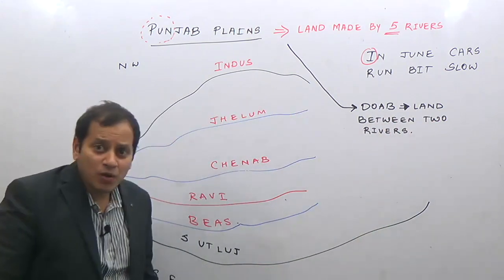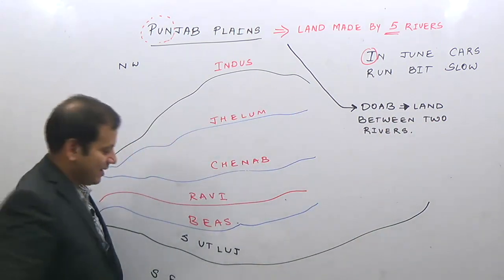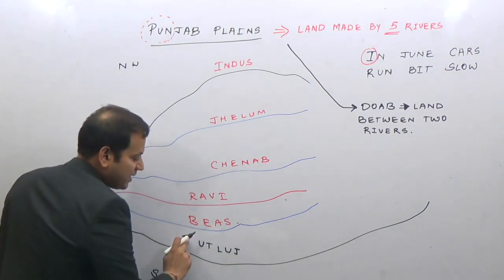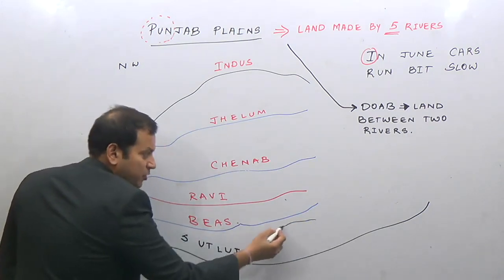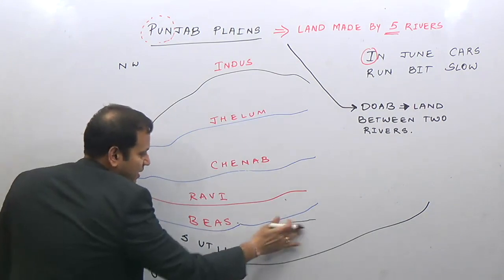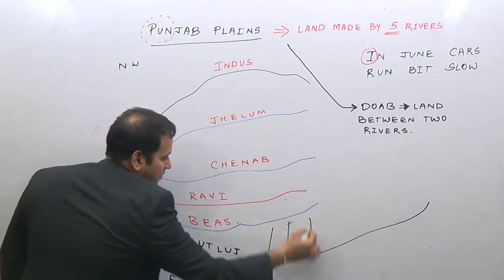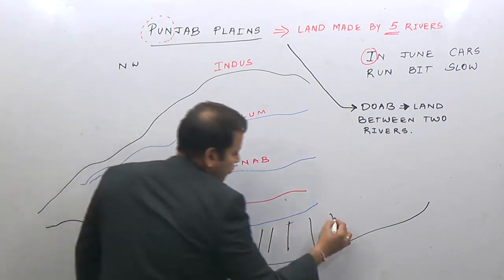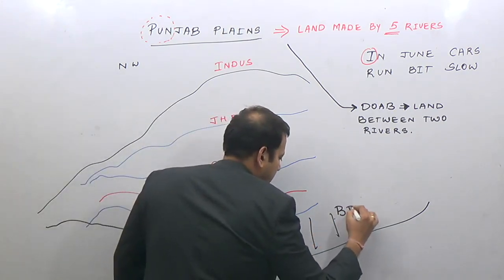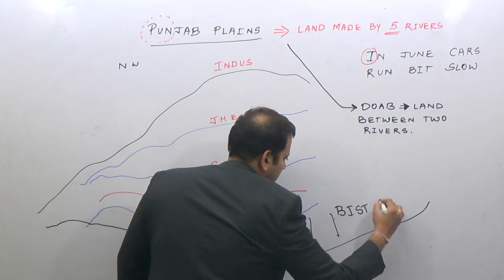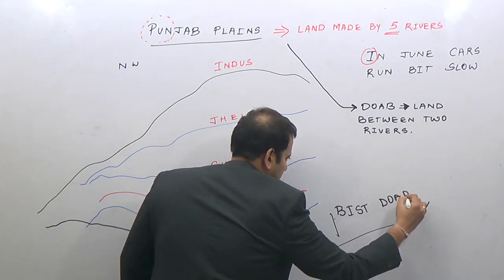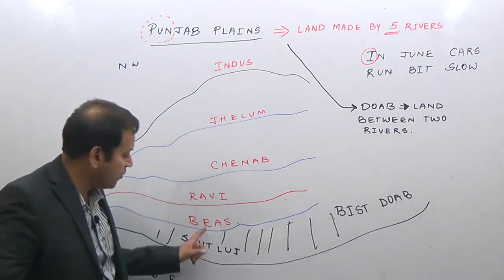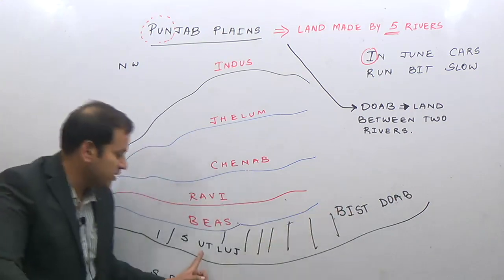And what are these doabs? These doabs are between Beas and Satluj. Very simple to remember if you remember that statement. This doab, the land between Beas and Satluj, is known as Bist doab. So you can see B stands for Beas, ST stands for Satluj here.